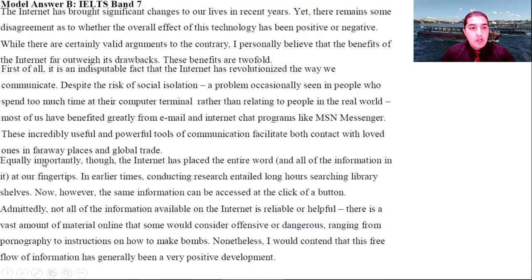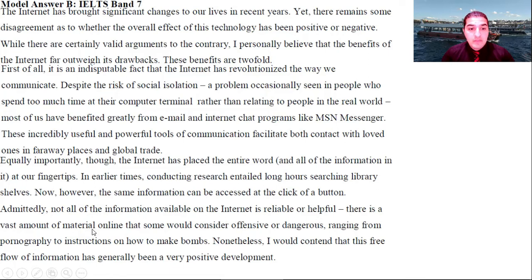Next one, equally importantly, though the internet has placed the entire world and all of the information in it at our fingertips, in earlier times conducting research entailed long hours searching library shelves. Now, however, the same information can be accessed at a click of a button. Admittedly, not all the information available on the internet is reliable or useful.